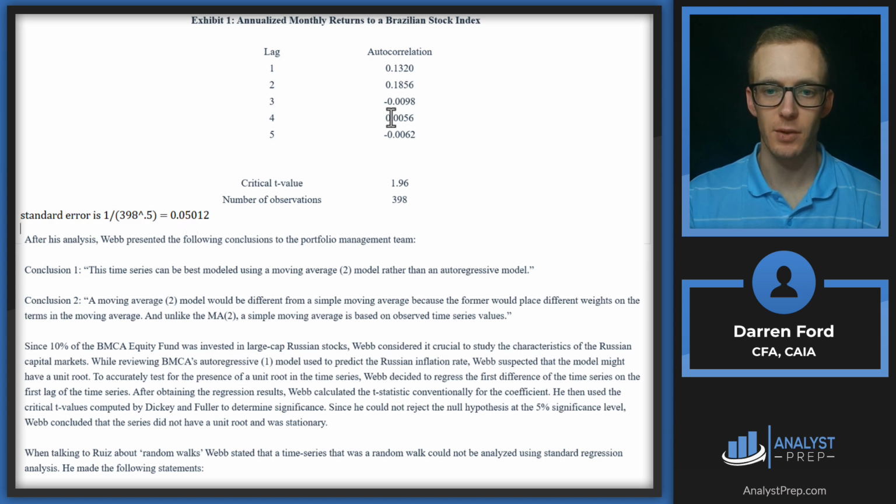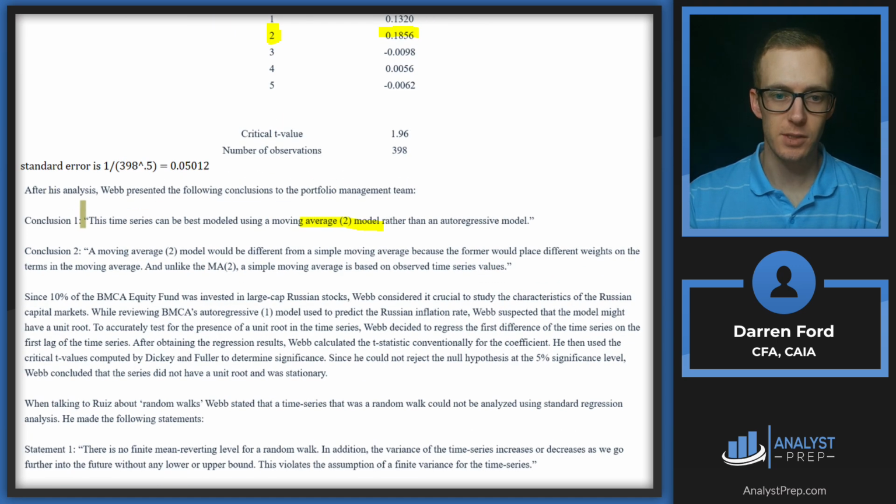So we would say that they're not significantly different from 0, meaning that 3 lags back is not going to help us predict the stock market returns to any extent. So given that, we can conclude that a moving average 2 model, so MA2, that's going to say basically the lag 2 is going to be our best model, which is correct since that is the highest number above that critical value. So we can say conclusion 1 is good so far.